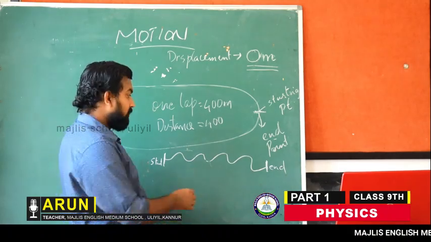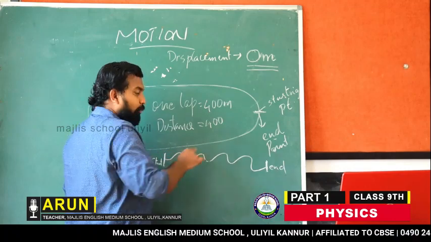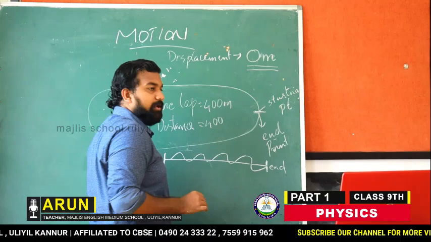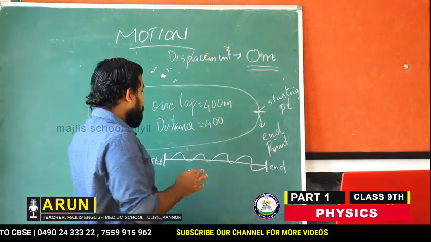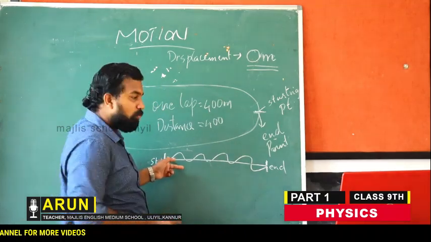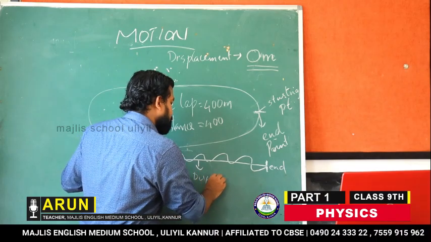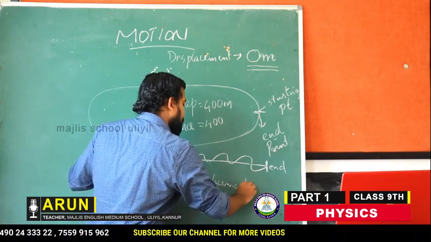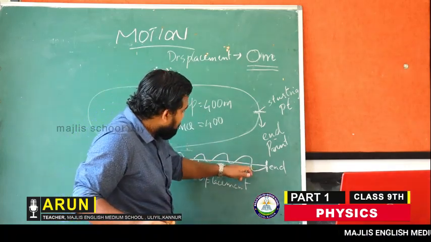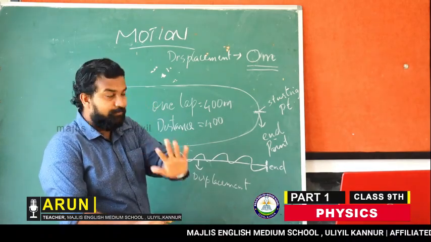But what is displacement? The shortest distance, that means the perpendicular line between the starting point and the ending point. So if we draw a perpendicular line, this will be the shortest distance between the starting point and the ending point, isn't it? So this is the displacement, and the whole way length it travels is the distance. Clear?